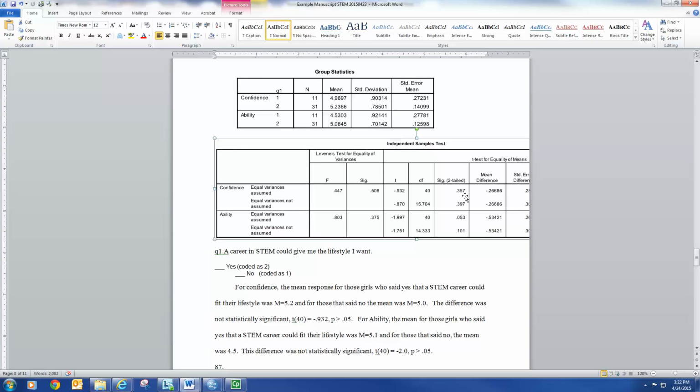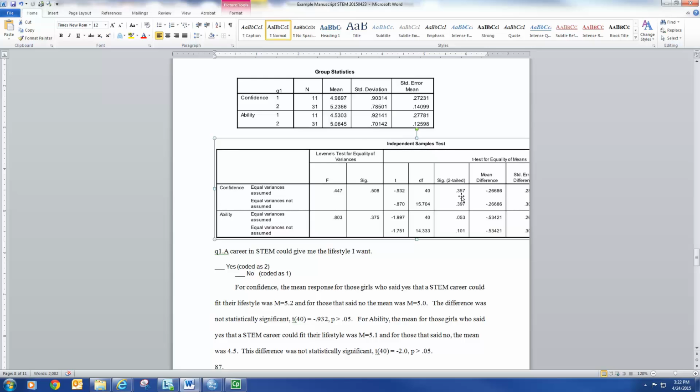If you're doing a one-tailed test, then what you need to do is ask, did it go in the right direction? Say I predicted the people saying yes would have higher ability or higher confidence, you see if that actually happened. Yes is coded as 2, so 5.2 is higher than 1, so it did go in the right direction. And then you divide this sig two-tailed by 2, and then that would be your p-value. So it's a two-step process when you do one-tailed tests. But here I did a two-tailed test. So I know my sig here, two-tailed, is 0.357.